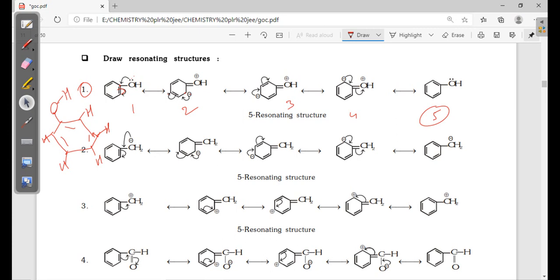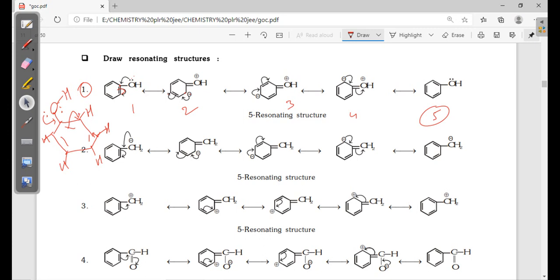Whenever this lone pair is given back, see how many bonds this carbon has? 4 bonds already. So if you give the lone pair here, how many bonds does it become? 5 bonds. That's why immediately this pi bond is shifted here. Then how many bonds will it be? No problem. After making minus here: 1, 2, 3, the minus is 4.